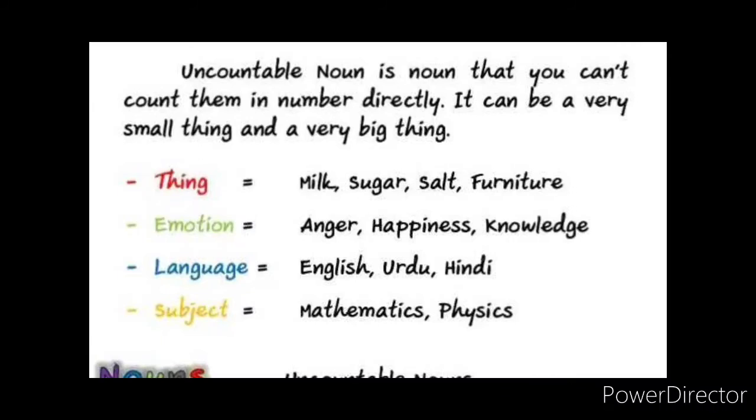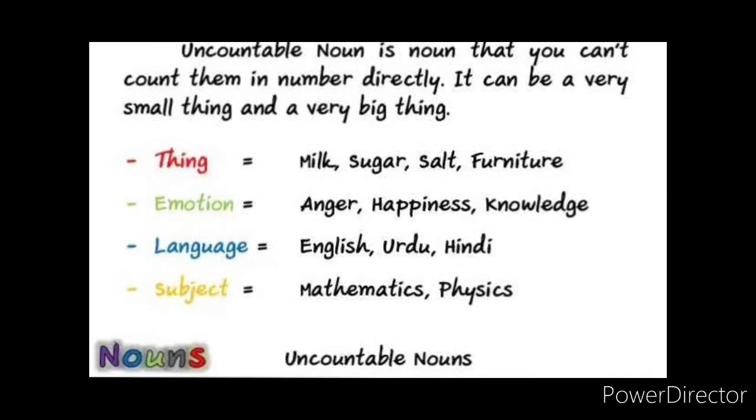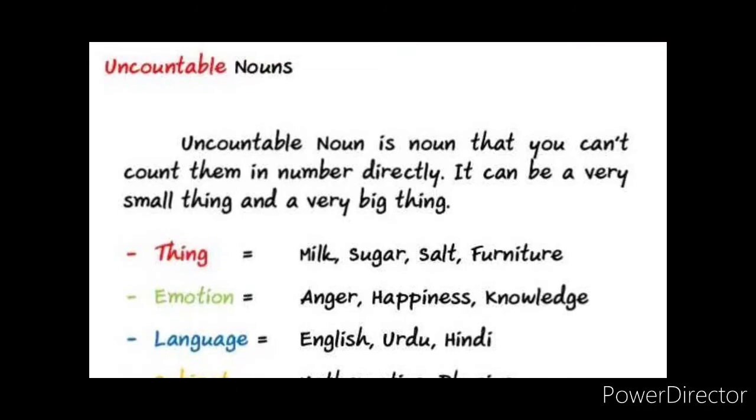It is an uncountable noun. Then emotions like anger, happiness, knowledge. Language, English, Urdu, Hindi. Subjects like maths, physics, Tamil, English. So these are the nouns that we cannot count. So those are all uncountable nouns, children.